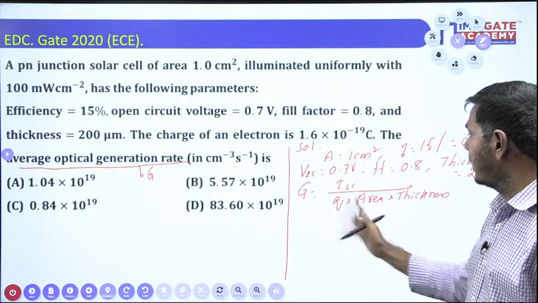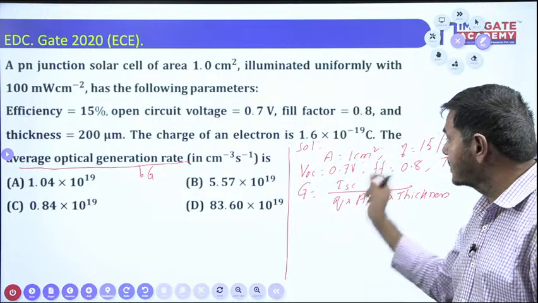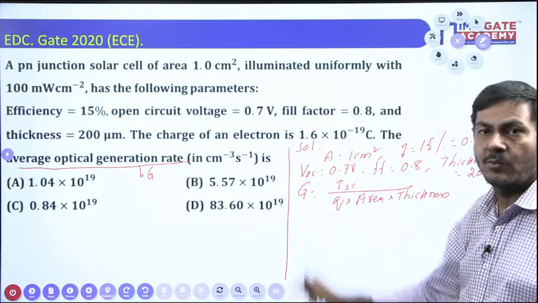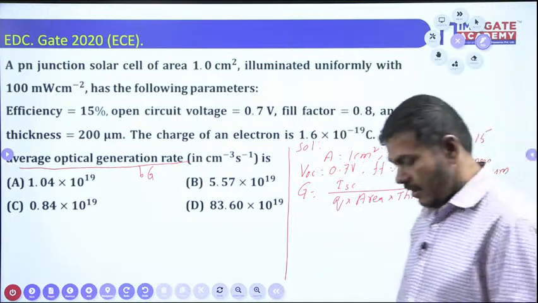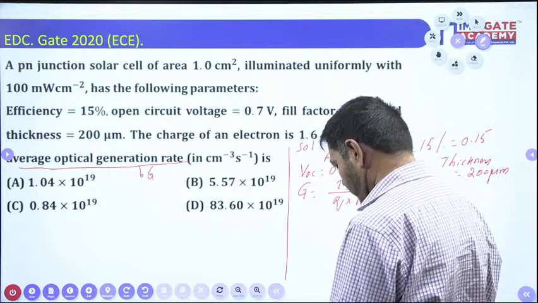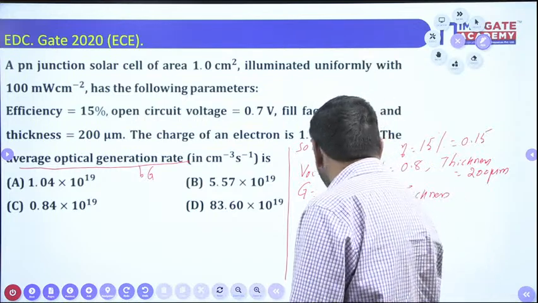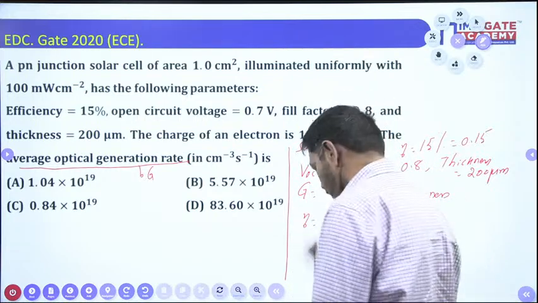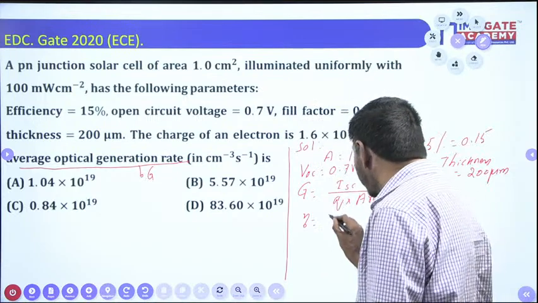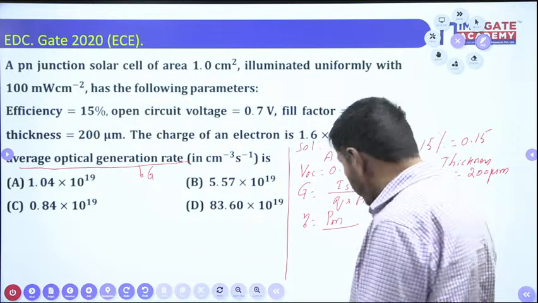Q charge you know, area you know, thickness you know. What is unknown is the short circuit current, ISC. How is that current determined? That current is generally calculated by a formula. Eta, the efficiency, equals P maximum divided by the optical power.